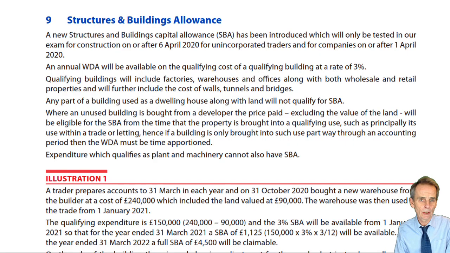Well, from the June 2021 exam, we have a new introduction to our syllabus in the realm of capital allowances. It's been a very, very long time indeed, probably going back to before most of you were even born, that capital allowances have been available in relation to the cost of a building. What we have seen for the last many years is that capital allowances have only been available in relation to qualifying plant and machinery. Once upon a time, there was something called an industrial buildings allowance.